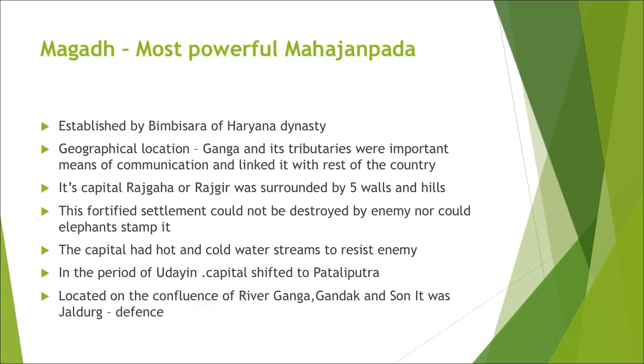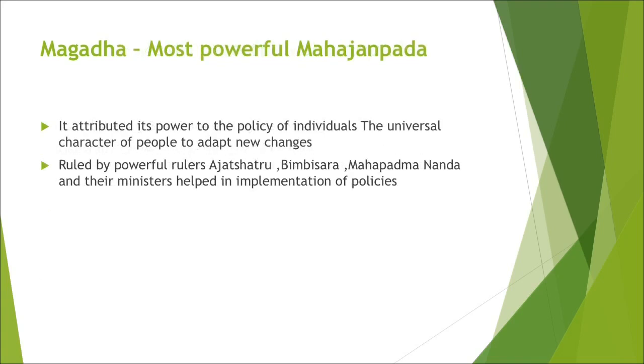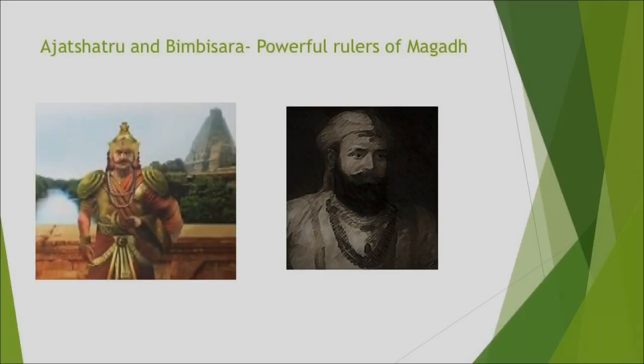Now Magadh next, which is in the state of Bihar with Rajgaha or Rajgir as its capital, emerged as the most powerful Mahajanpada. Here, the powerful Ajatshatru, and the father of Ajatshatru was Bimbisar.